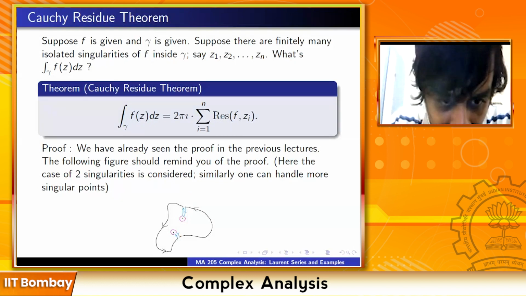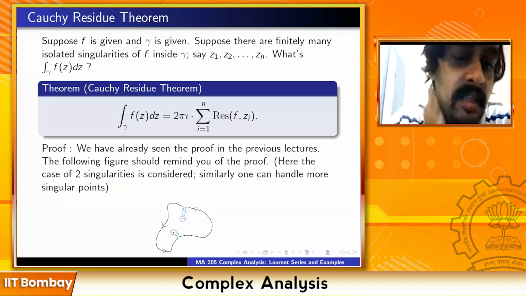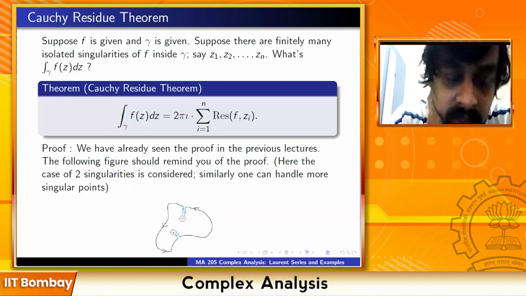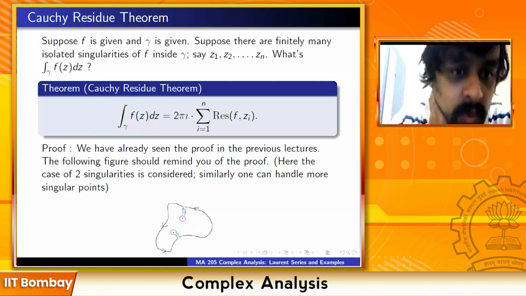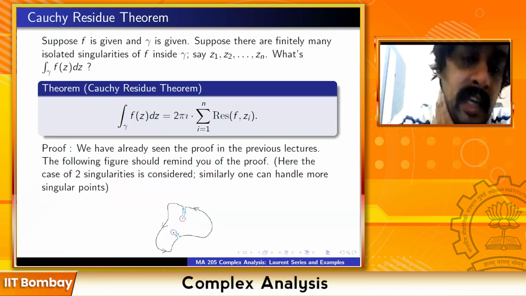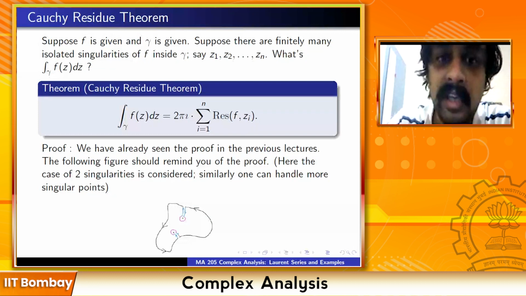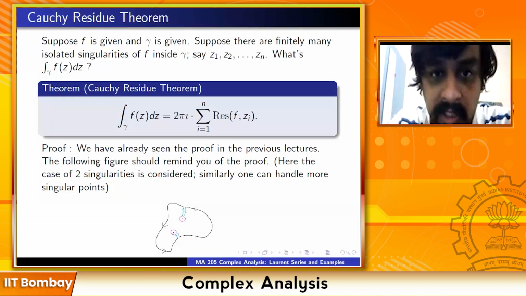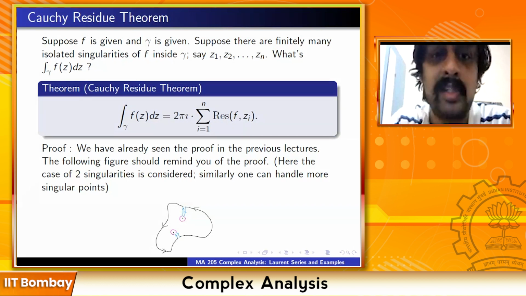Then the integral along gamma is the same as the sum of the integrals along each of the circles which enclose the singularities, something we have seen again and again. In this case, there are two singularities and two circles around them. The integral along the circle around each singularity is 2 pi i times the residue of f at that point. Therefore, the integral of f(z) dz along gamma becomes 2 pi i times the sum of residues of f at all the singular points. Is this clear?